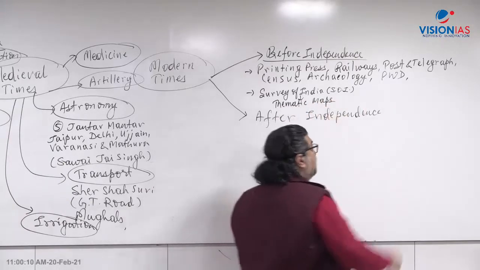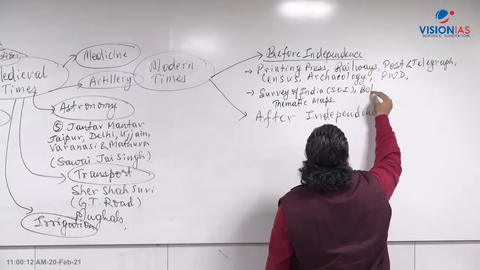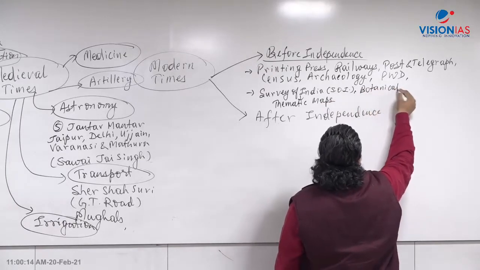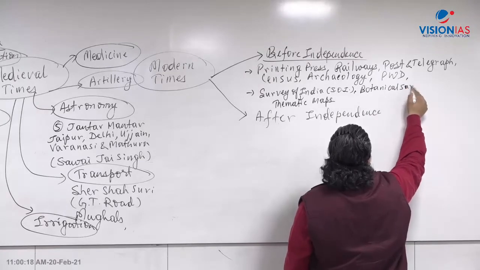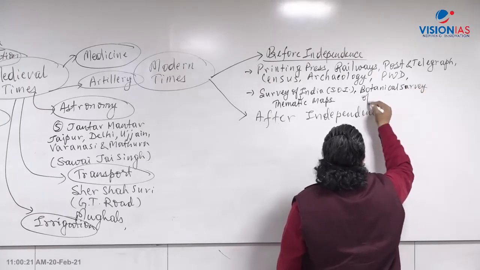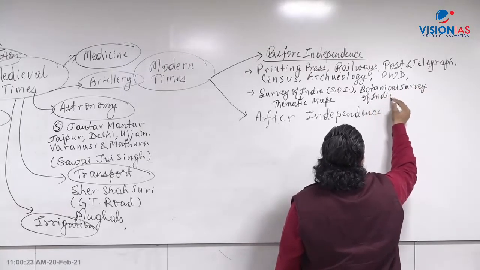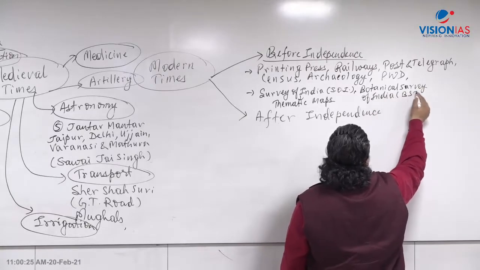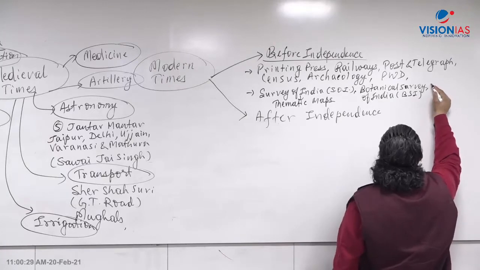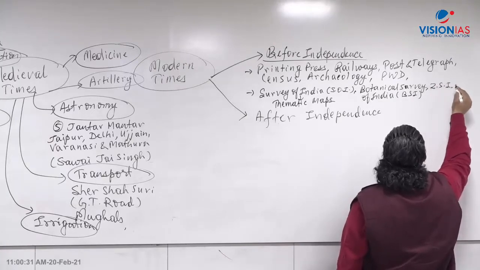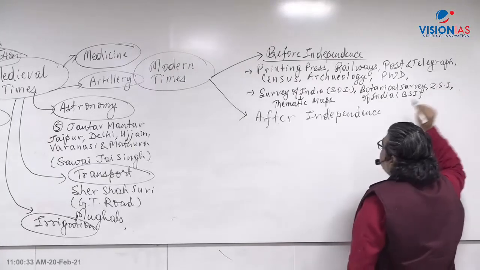Then comes the Botanical Survey of India in terms of the botanical aspect, the plant and floral diversity of the country. Botanical Survey of India, BSI, 1860, was set up. Then the Zoological Survey of India, ZSI, 1960. All those organizations were set up.